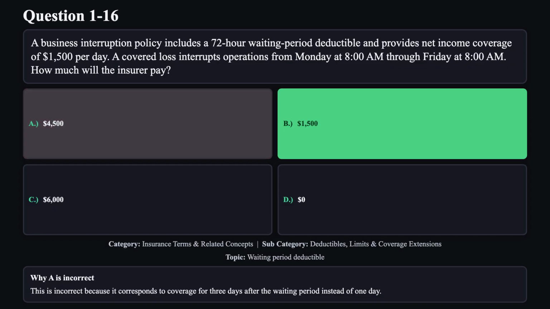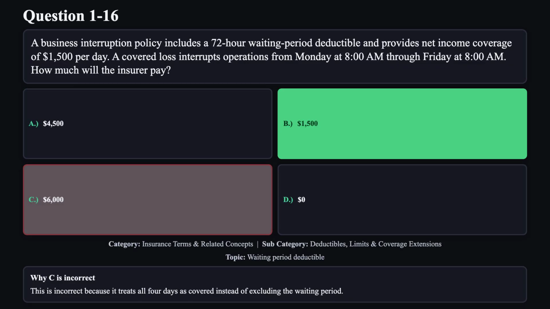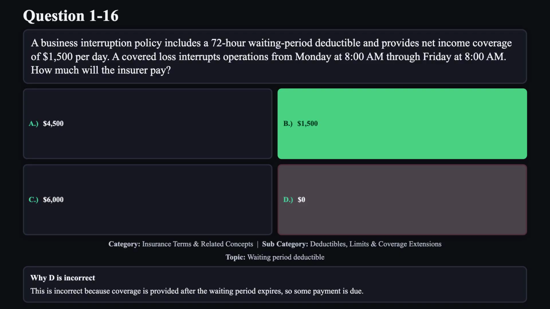Reason A is not correct. This is incorrect because it corresponds to coverage for 3 days after the waiting period instead of 1 day. Reason C is not correct. This is incorrect because it treats all 4 days as covered instead of excluding the waiting period. Reason D is not correct. This is incorrect because coverage is provided after the waiting period expires, so some payment is due.